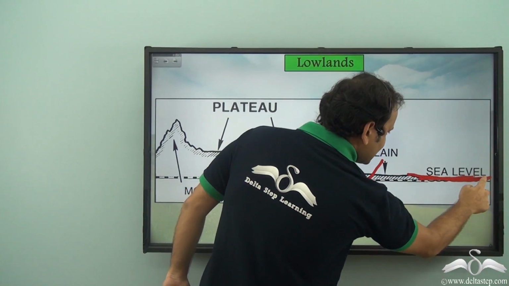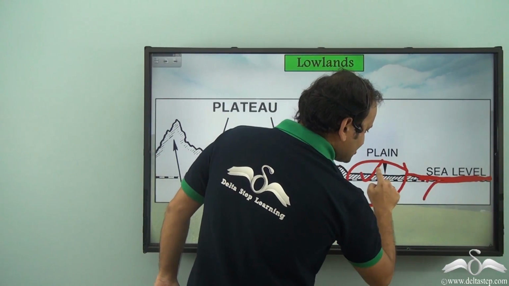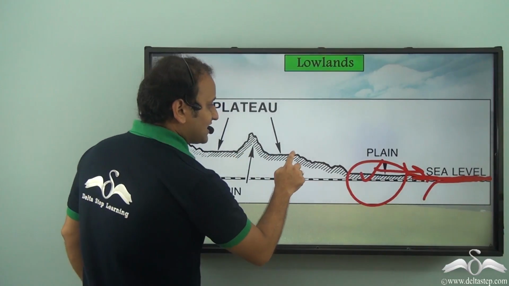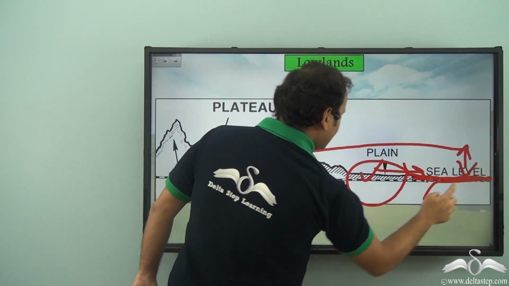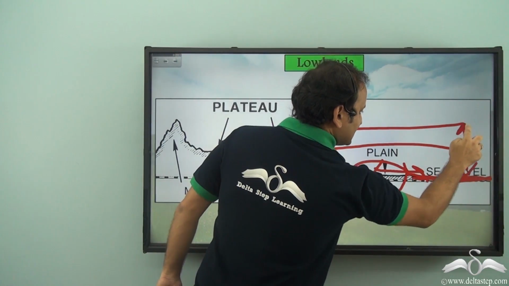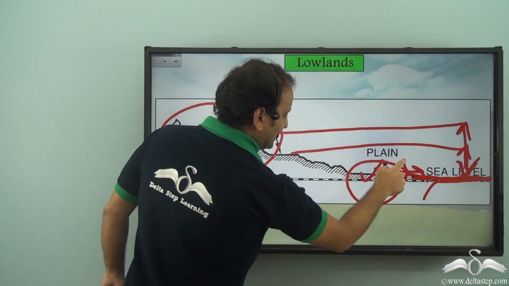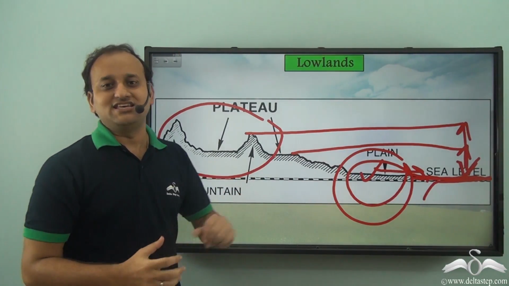That is, you see, this is the level of the sea, and these areas are usually much closer to the level of the sea, while all the highlands are actually much higher. You can see these are much higher than the level of the sea. So these are the highlands, while these are the lowlands, as they are very close to the sea level.